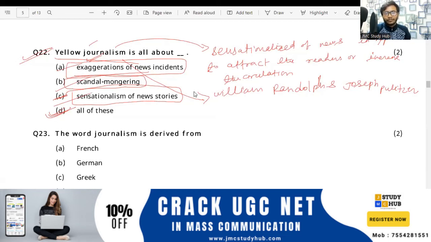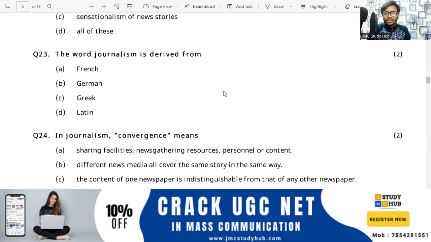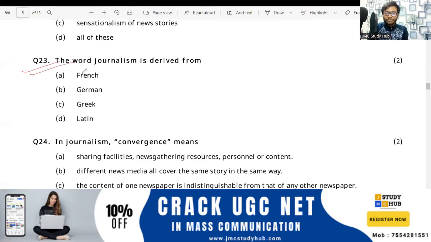Now, the very basic question that we discussed in the first class: the word journalism is derived from. Everybody say the answer. Yes. Very good. Great. The Latin word.